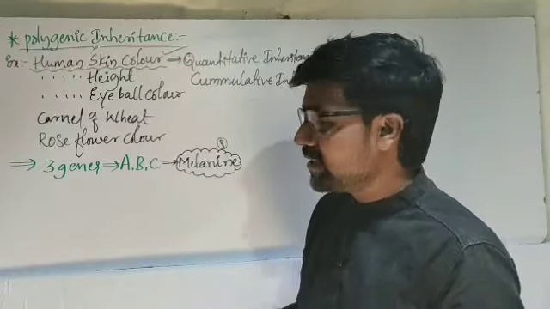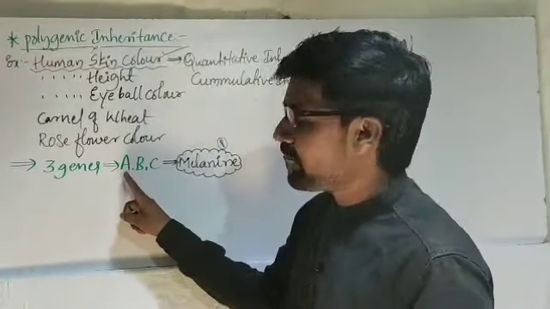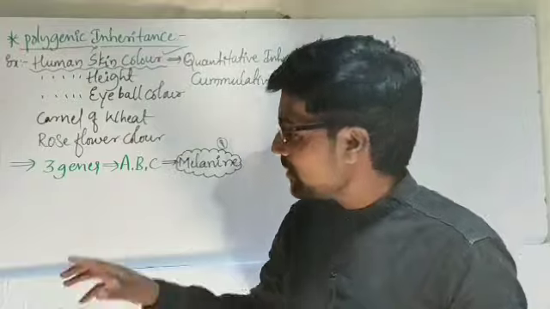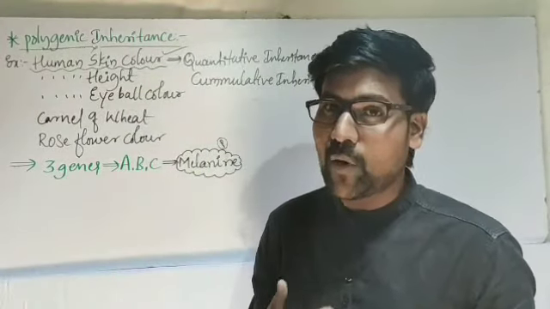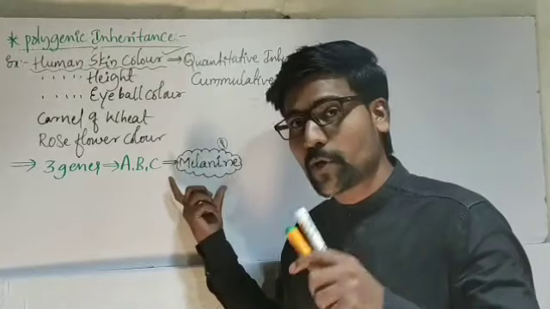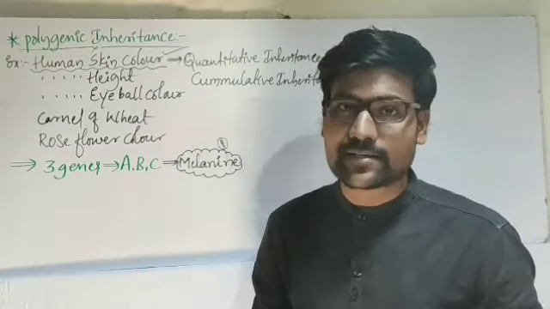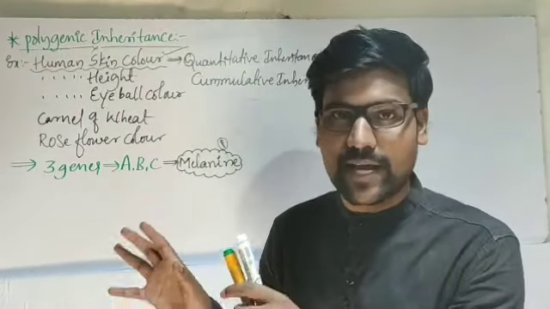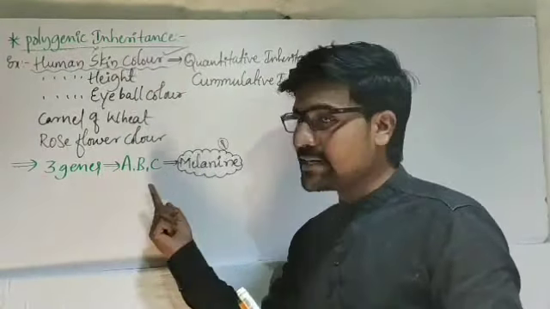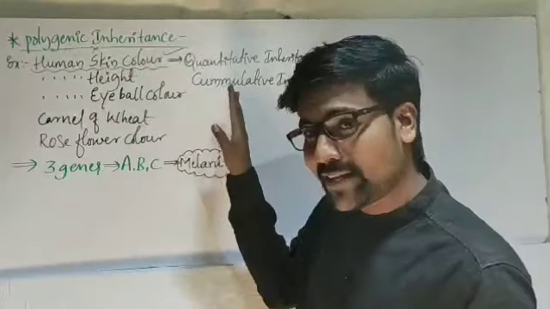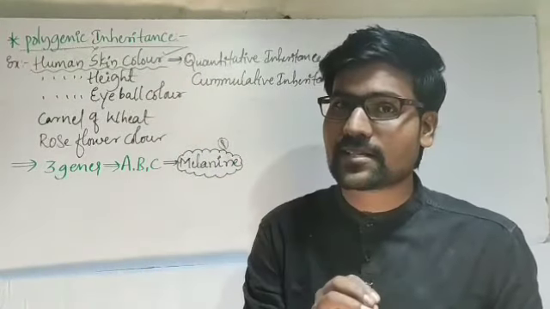And one more thing, a question will arise. If the A gene is dominant, the B gene is also dominant, but the C gene is recessive, then what happens? Of course melanin production is there, but its quantity is less. As I told you, this is additive inheritance. If the A gene is dominant and B and C are recessive, melanin production is still there, but the quantity is less.